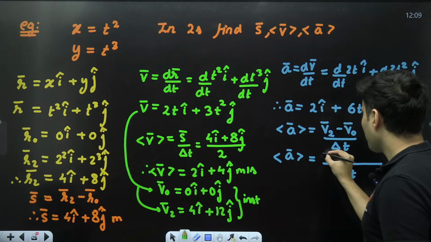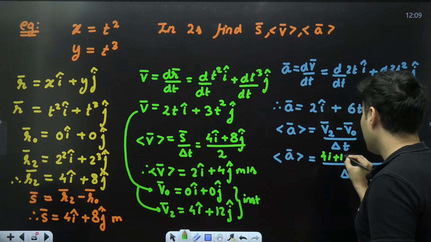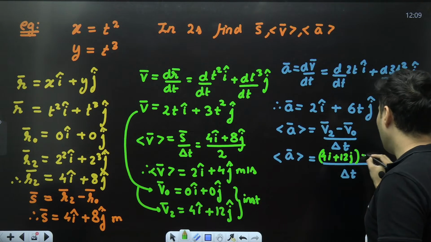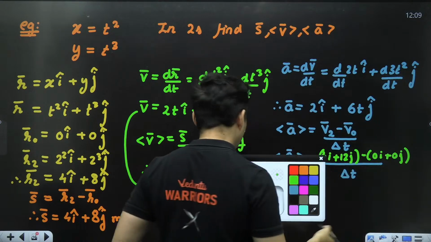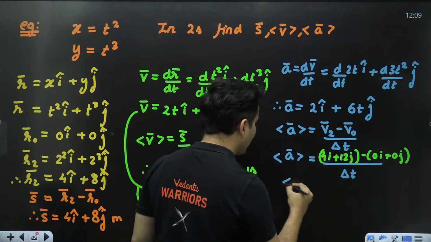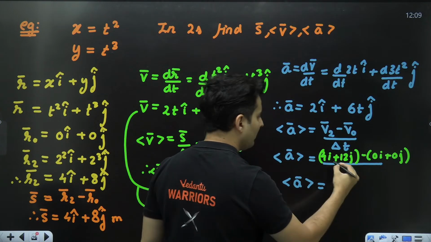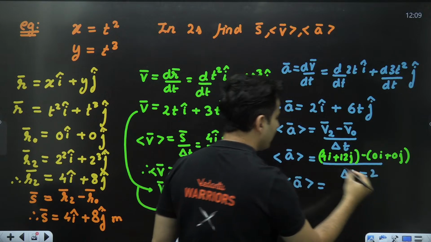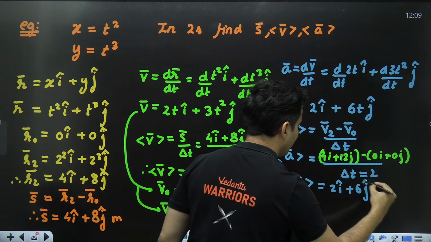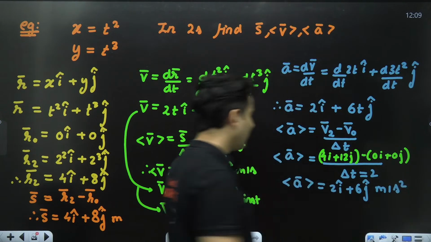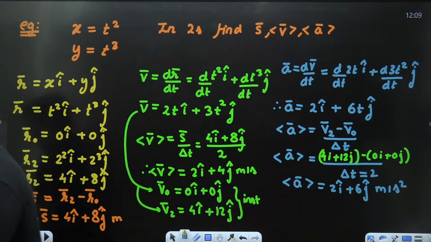Substitute that over here. So which is 4i cap plus 12j cap, the whole thing minus 0i plus 0j. When you subtract with 0, you get the same number as it is. So the average acceleration will be, time interval was how much? 2 seconds. So divided by 2. So you will get 2i cap plus 6j cap meters per second square. That is the average acceleration. Got it? Is that clear?